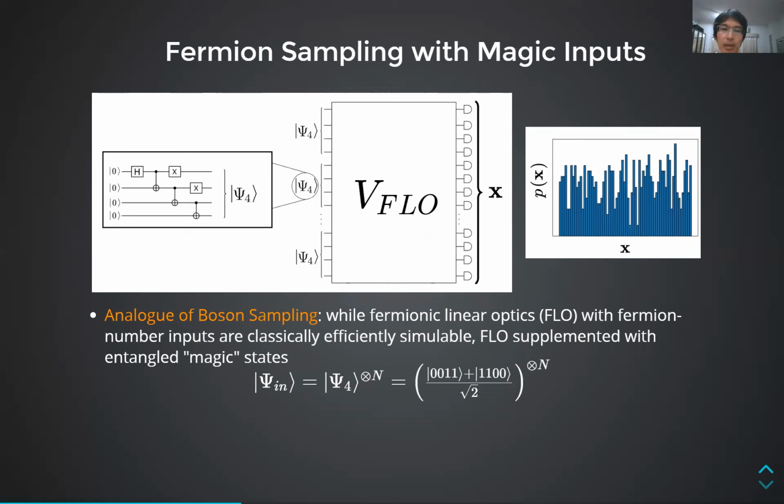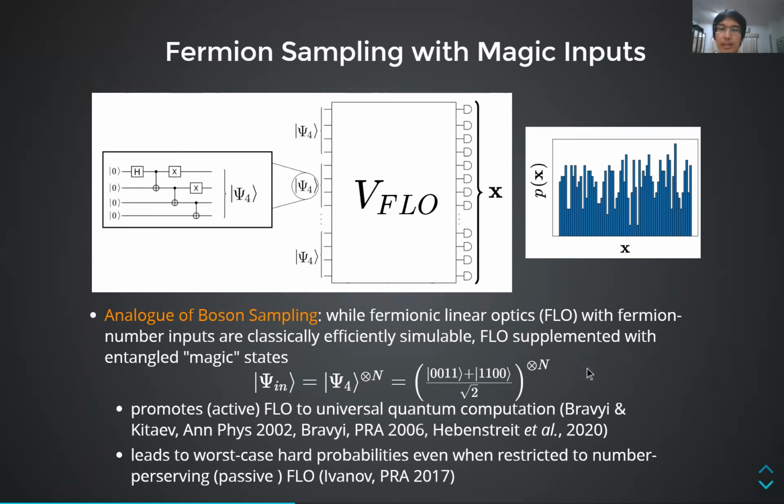It is well known that FLO, when restricted to computational basis input states and output computational basis measurement, are efficiently simulable classically. Thus, the second difference is that instead of fermion number states, we input entangled so-called magic states in each block of 4 modes or 4 qubits. The number of blocks is denoted by capital N, and this will be the main parameter that we associate with the system size. For each block, the state can be prepared by a few entangled gates.